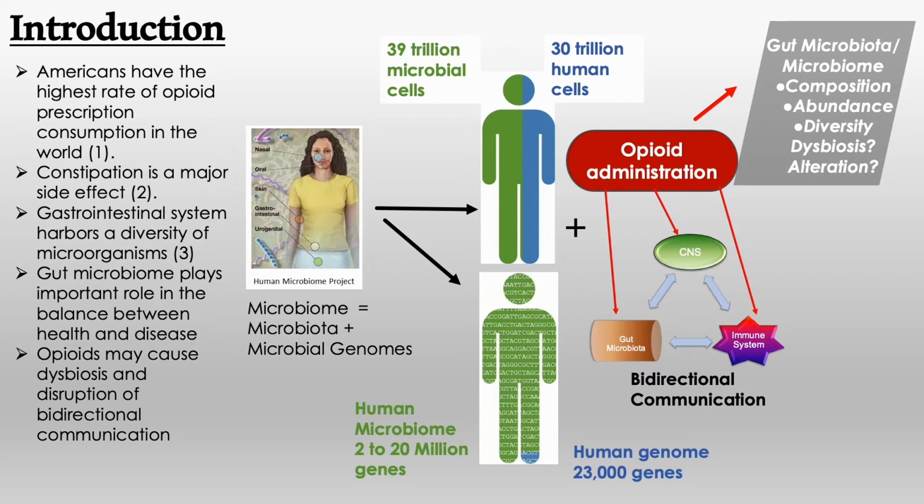Our gastrointestinal system is comprised of a diversity of microorganisms. The gut microbiome plays a tremendous role in the balance between health and disease. Studies have shown that some of the same mechanisms responsible for opioid-induced constipation in humans are similar in rats. This makes it easier to investigate how the ingestion of opioids such as oxycodone alters the intestinal microbiota and the role of microbiome composition on the gut-brain axis.